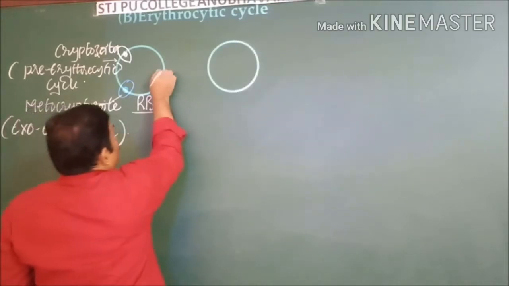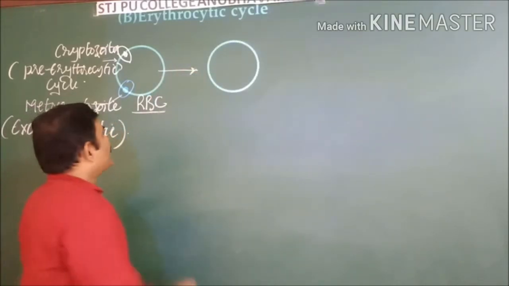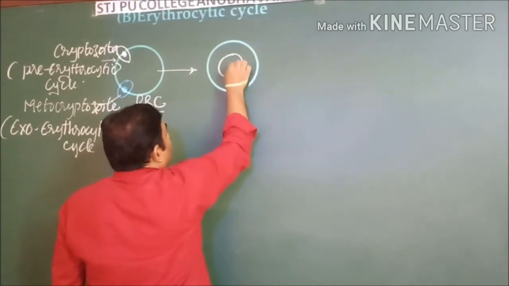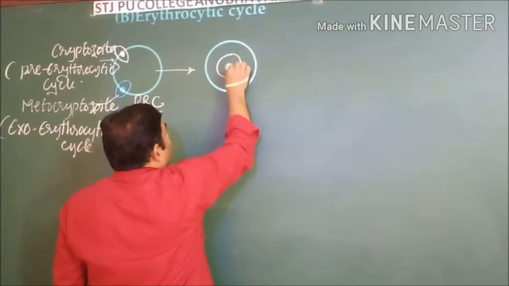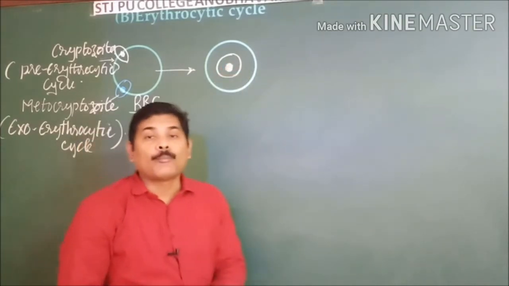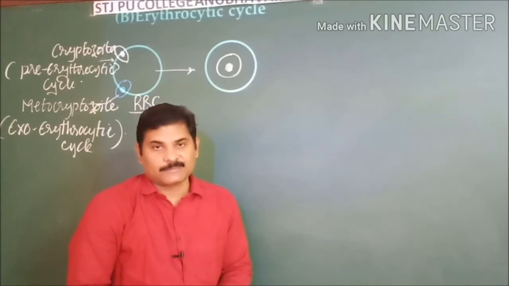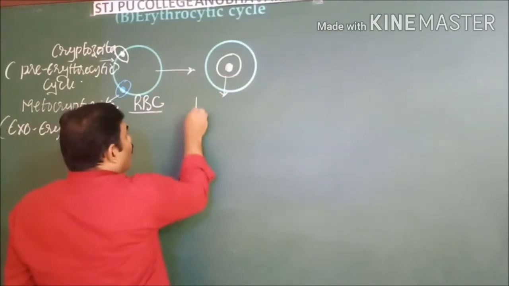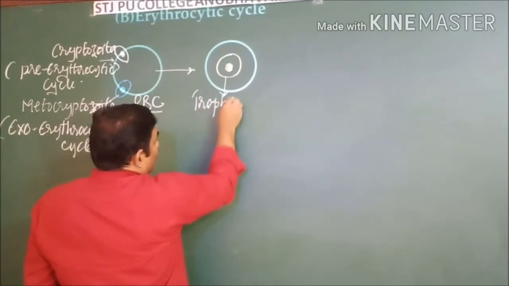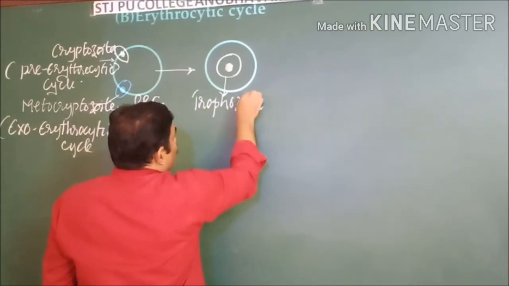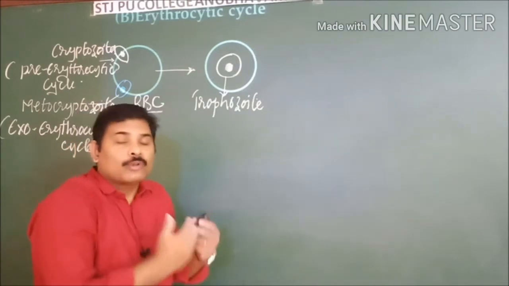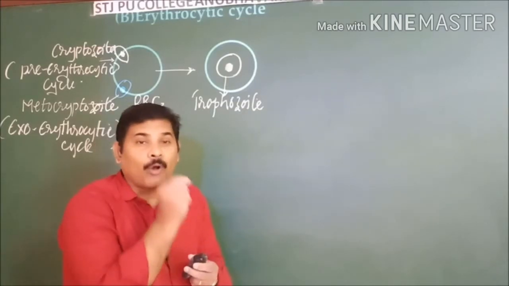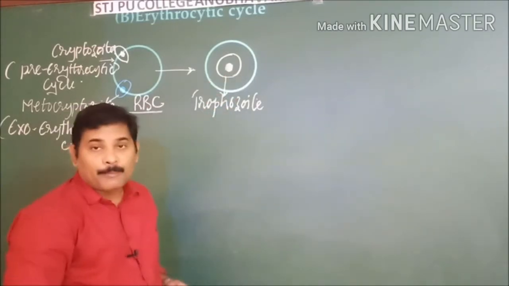Next, when these two enter, the parasite attains a circular shape and starts feeding on the components of the red blood cell. You know that the feeding stage is known as the trophozoite. During the time when it is feeding, a small vacuole is formed in the cytoplasm of the parasite.